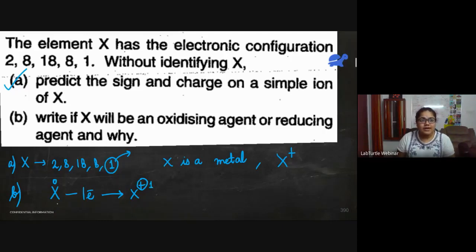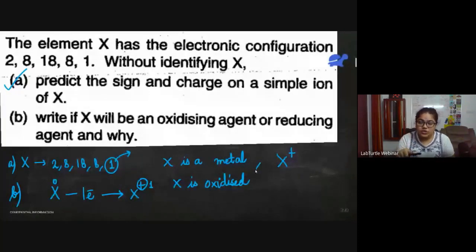So the charge on X has increased from 0 to plus 1. That means X has been oxidized, because the charge on X, or the oxidation number, has increased.